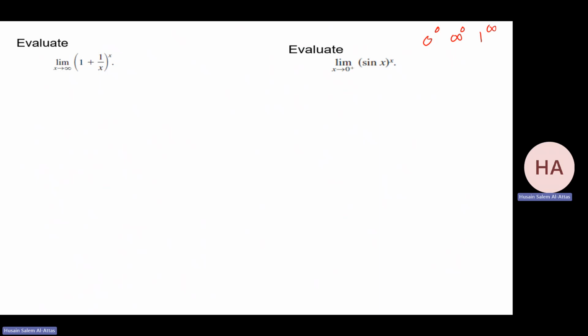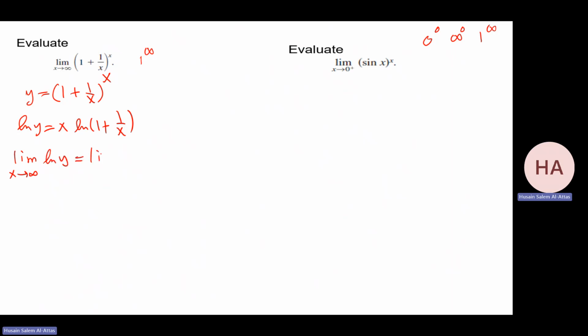Okay. Check this one. You have 1 plus 1 over infinity 0, so it's 1 to the power infinity. I can apply L'Hopital's rule. What you will do, I will write y is this function. Take ln y, will be x ln of this. Take the limit, as this goes to infinity, of ln y. I'm finding the limit for ln y. Don't forget. That will be the limit, as this goes to infinity, x ln 1 plus 1 over x. That will be infinity times 0.